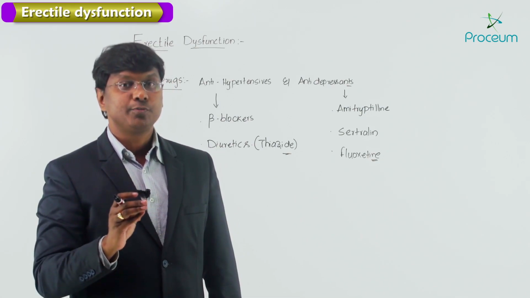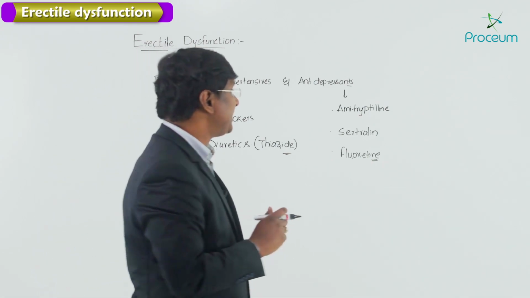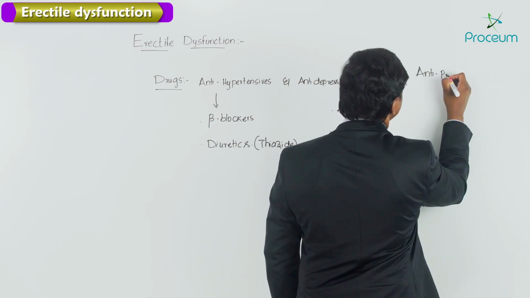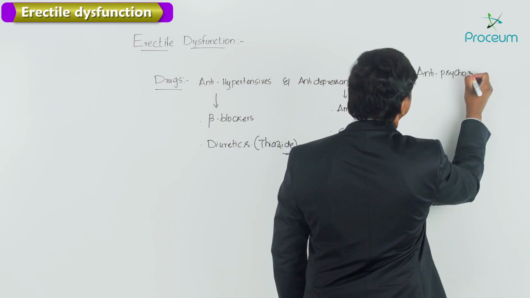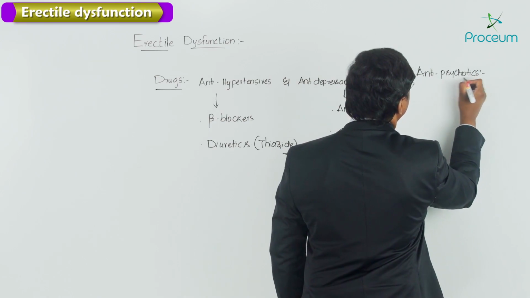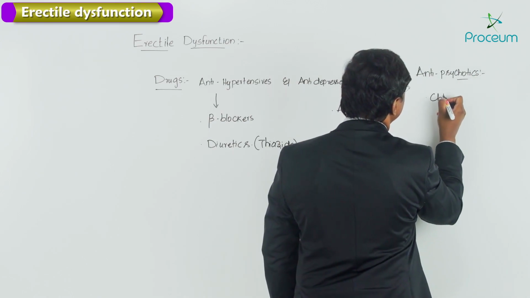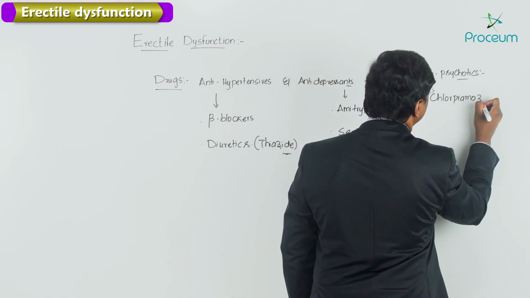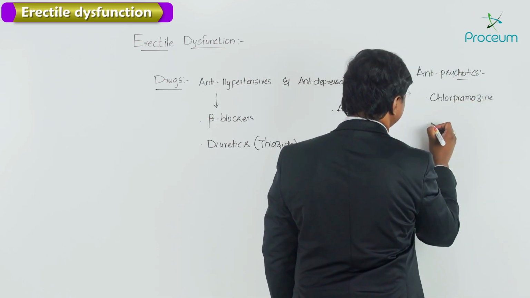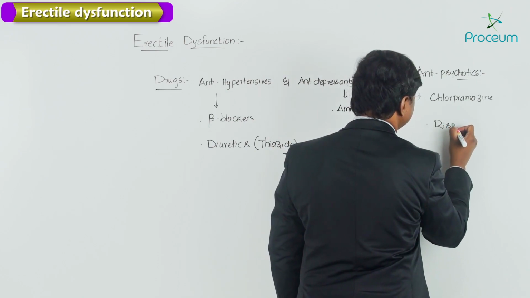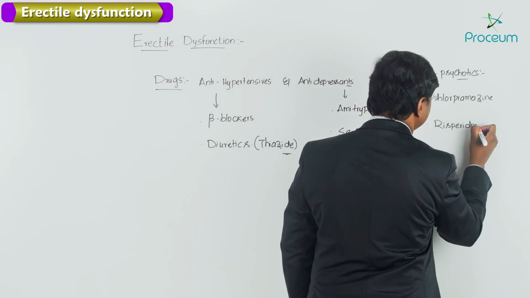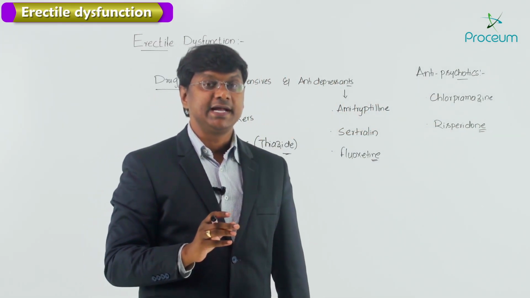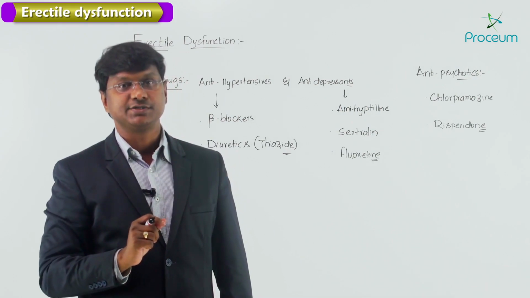Antipsychotics include chlorpromazine and as well as risperidone. So if you see this antipsychotics, they include chlorpromazine and then we have risperidone. So these are the antipsychotics which can cause the erectile dysfunction.